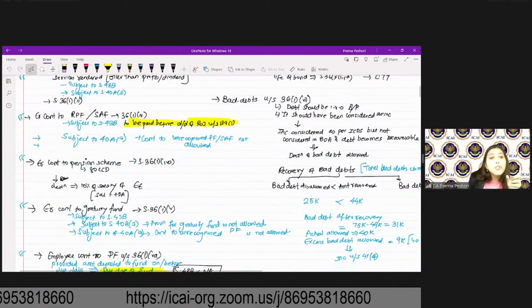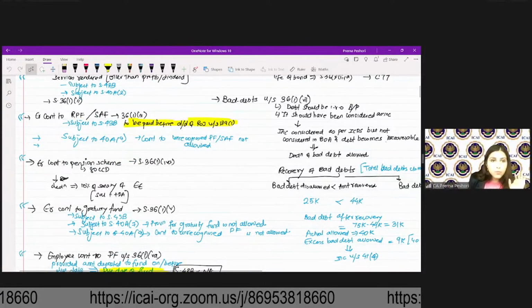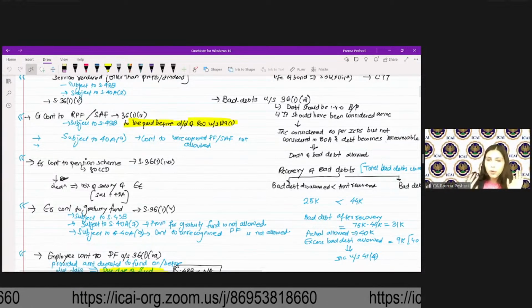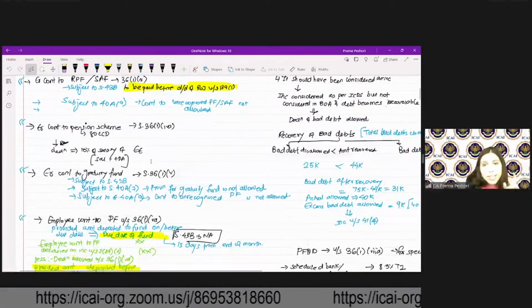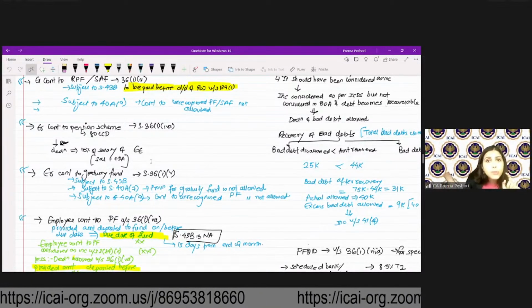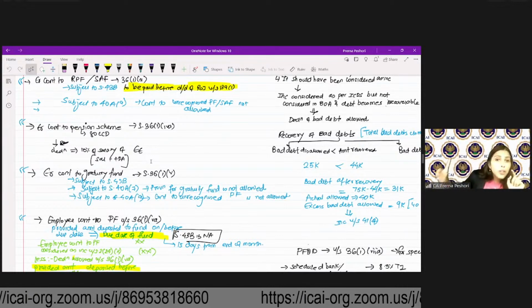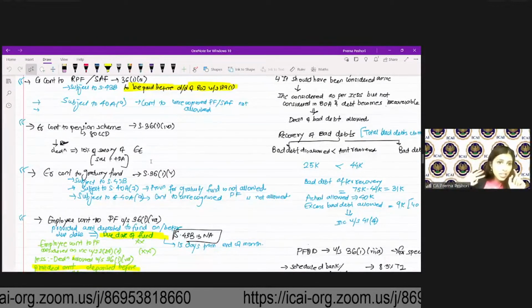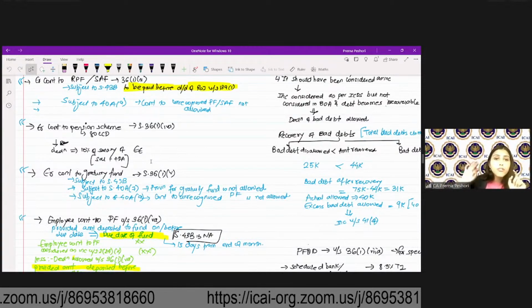Employer contribution to the pension scheme under 80CCD is allowed as deduction, which is 10% of the salary of the employee. Salary is salary plus DA. Employer contribution to the gratuity fund, again, you should deposit it before the due date of filing of return of income. It's subject to 43B. Provision for gratuity fund is not allowed. 40A(7). 40A(9) says contribution to unrecognized provident fund or gratuity fund is not allowed.